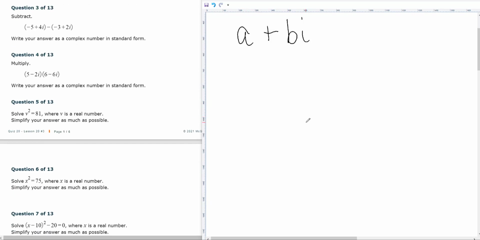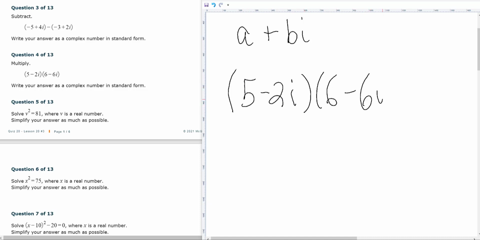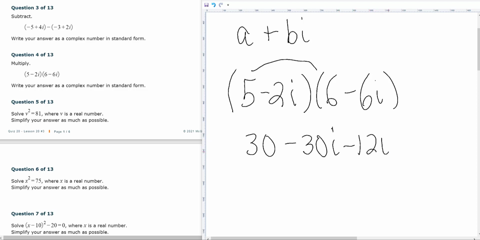In number 4, you've got multiplication. Now multiplication and division are different than addition and subtraction. You've got to watch out when you're multiplying and dividing imaginary or complex numbers. It's still the full rule, so I'm going to get 30 minus 30i minus 12i plus 12i squared.